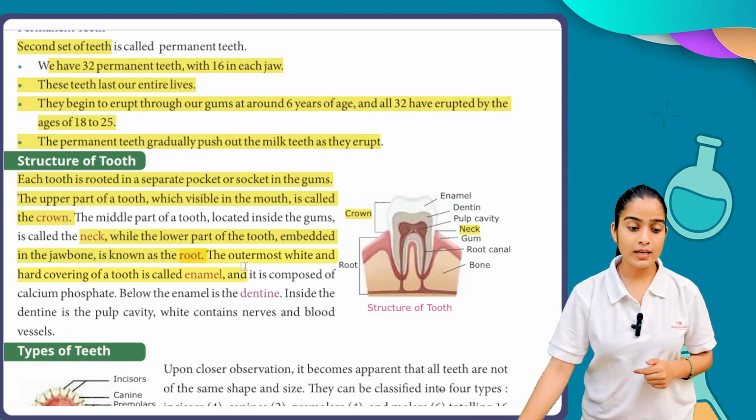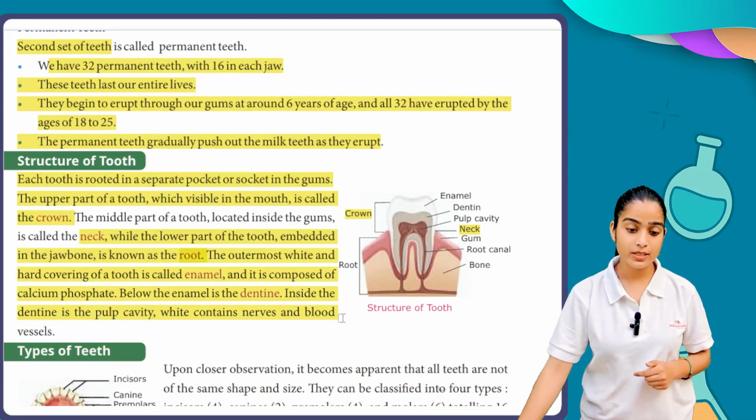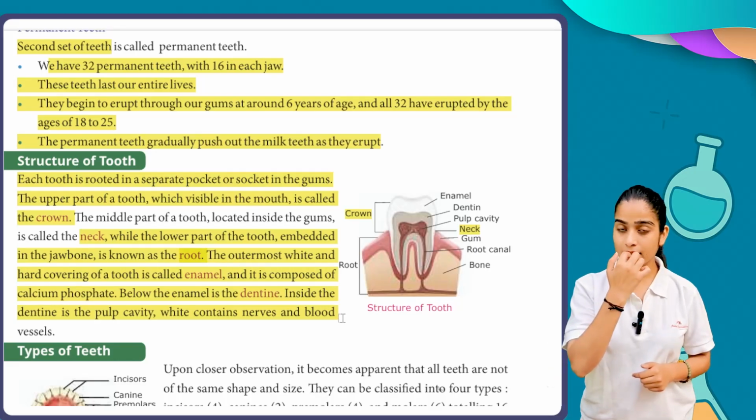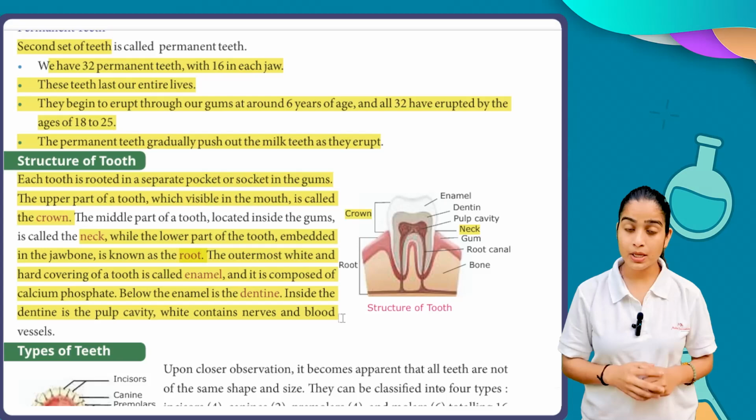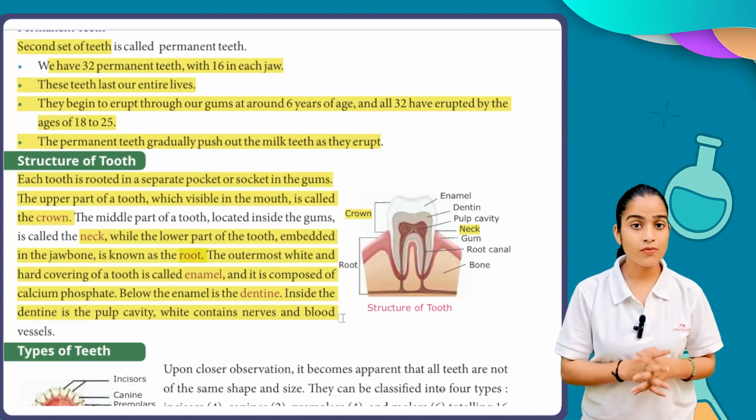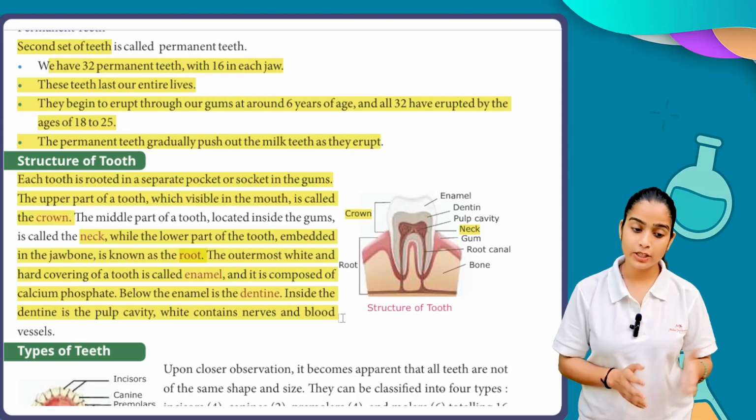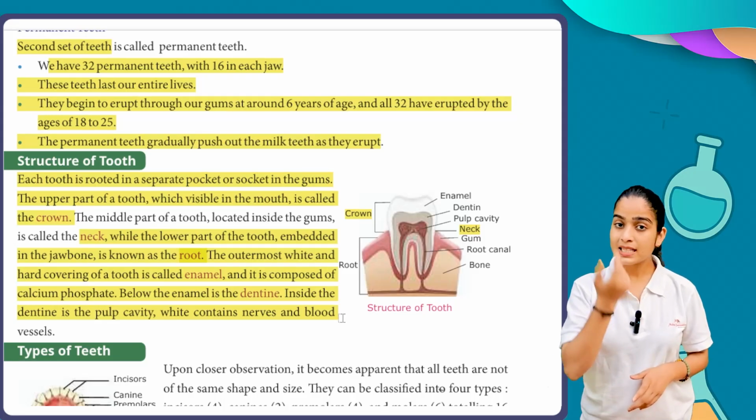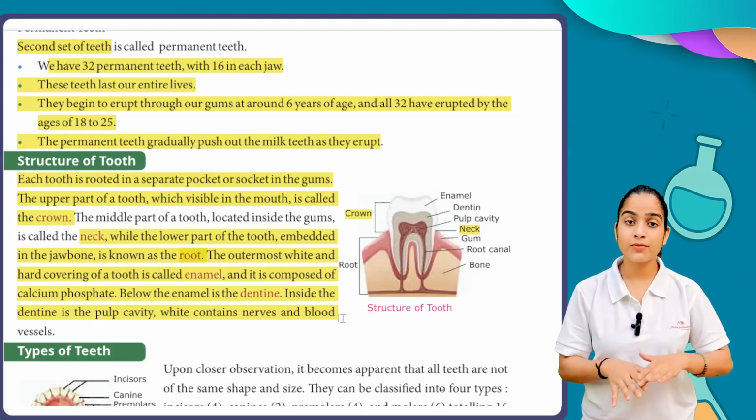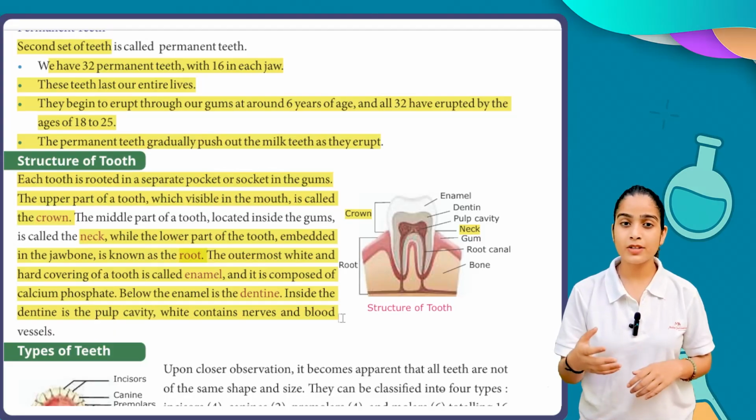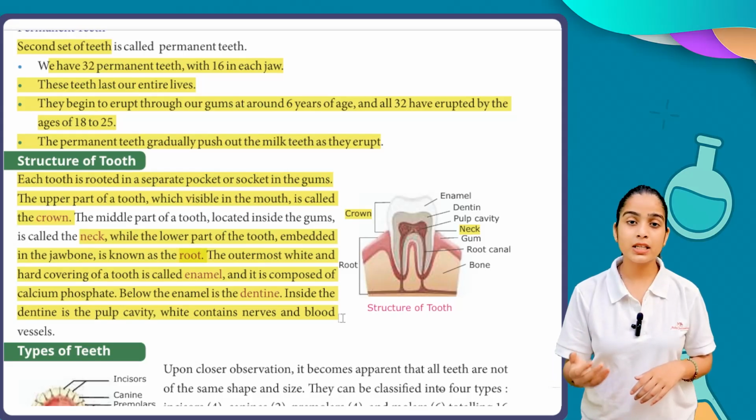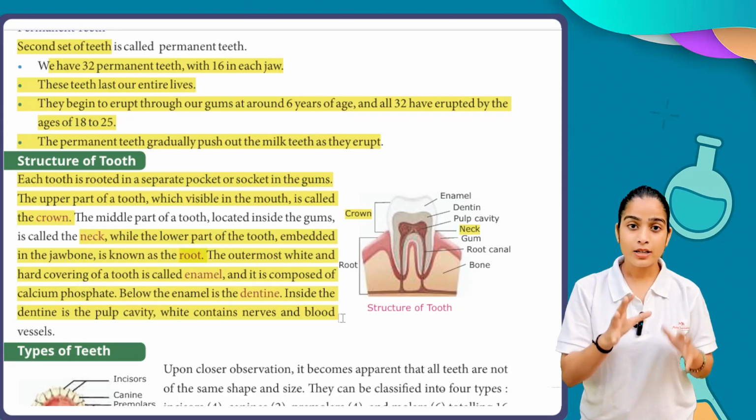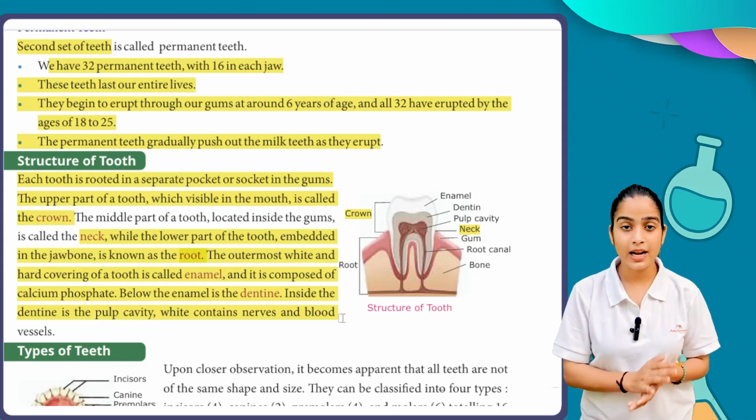The outermost white and hard covering of a tooth is called enamel, and it is composed of calcium phosphate. Below the enamel is the dentine. Inside the dentine is the pulp cavity, which contains nerves and blood vessels. So the whiteness of our tooth is the enamel, and it is made up of calcium phosphate. Below the enamel we have dentine, and inside it we have our blood vessels. Have you ever felt sensitivity in your teeth? That is because you have blood vessels inside your dentine.